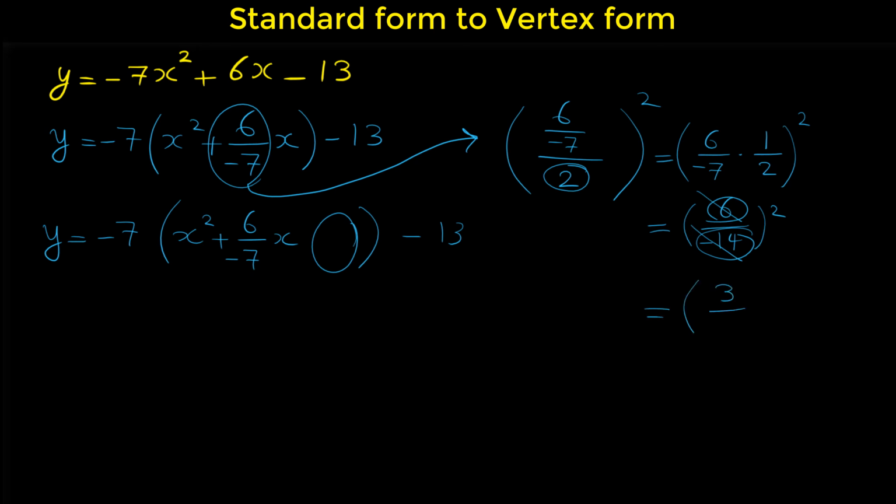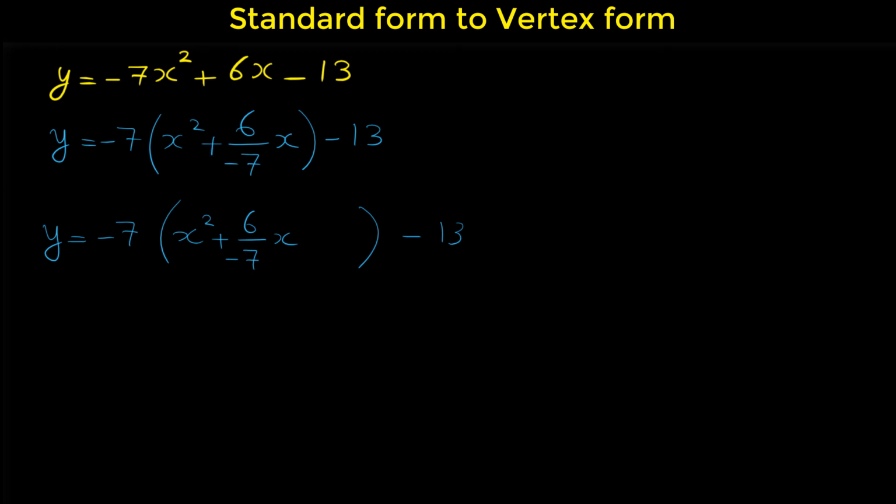It is actually 3 over negative 7. Or you can cancel it here also. 3 remains in top, 1 in the bottom. Anyway, 3 over negative 7 squared is 9 over 49, because 3 squared is 9, and negative 7 squared is 49. So this is the number that we have to add to the bracket. 9 over 49. But we know that when we add a number to an equation, to keep the equation, we have to subtract the same number.